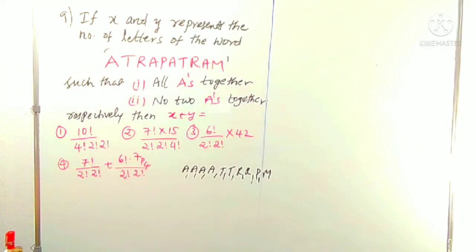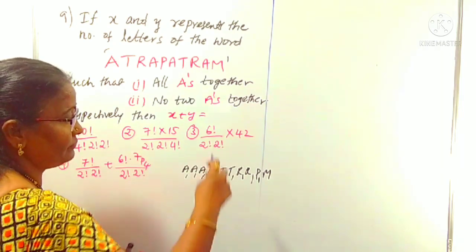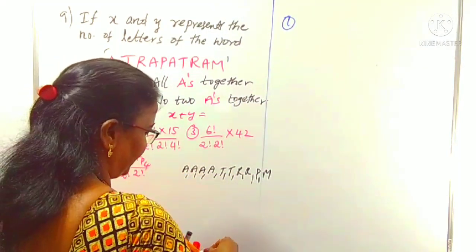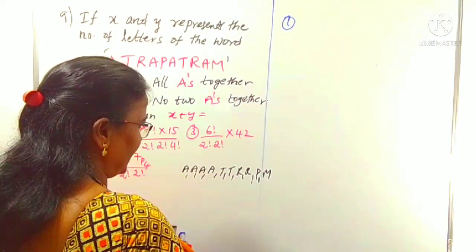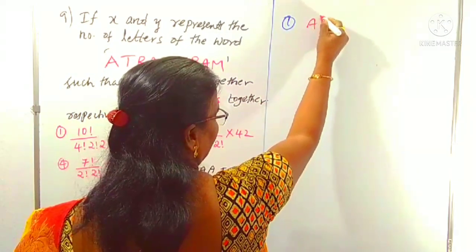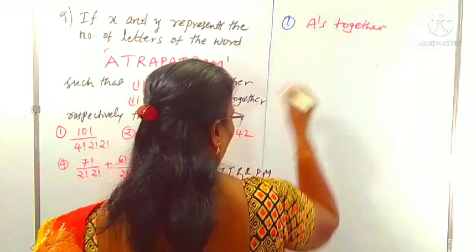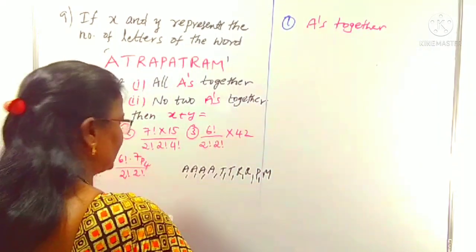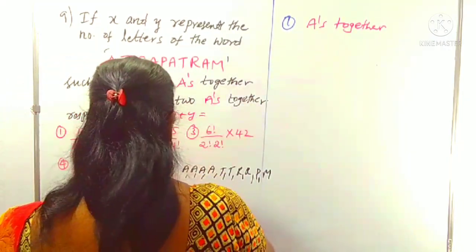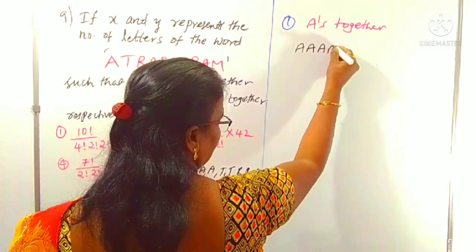But what does X indicate? X indicates all A's together. A's together means we take all the A's as 1 unit. All these 4 A's you can take as 1 unit.